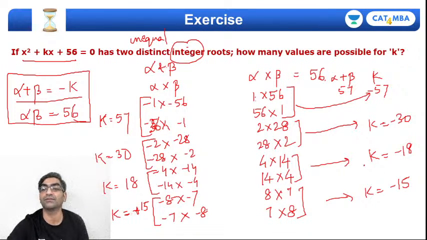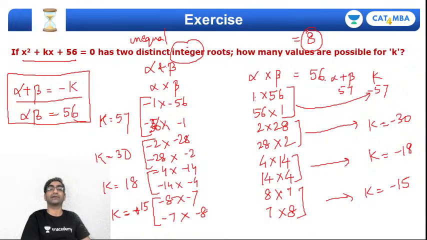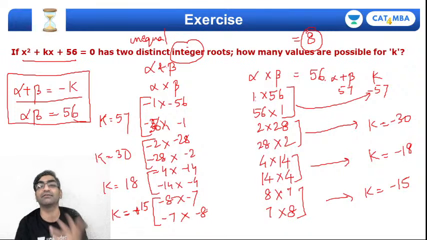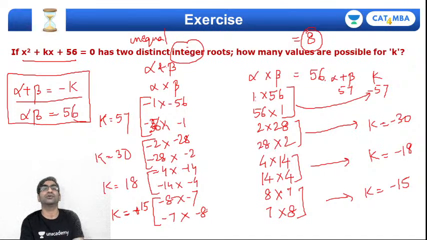That's 4 here and 4 there, which means total number of values possible would be 8. You know, if it was type in the answer, I need to type 8 in this problem. Right? A mistake, remember, that most people make, integer dekhte hain but negative nahi sochna. Right? That would be a trap. So don't fall into that trap.